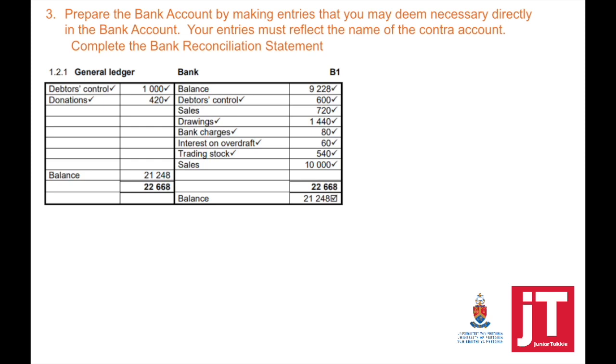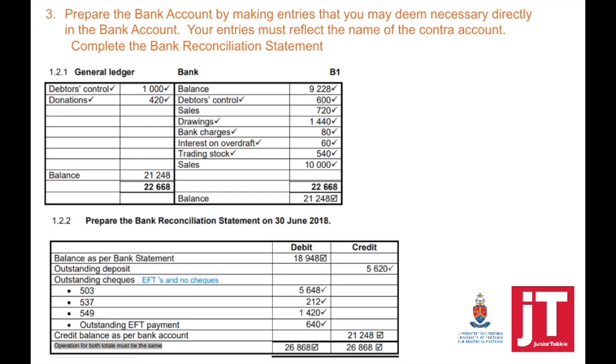So make sure that you know what the contra account is and you post it directly in the bank account. A common mistake is that learners write total receipts on the debit side and total payments on the credit side. That is not posting it directly in the bank account. Then you have to complete the bank reconciliation statement.